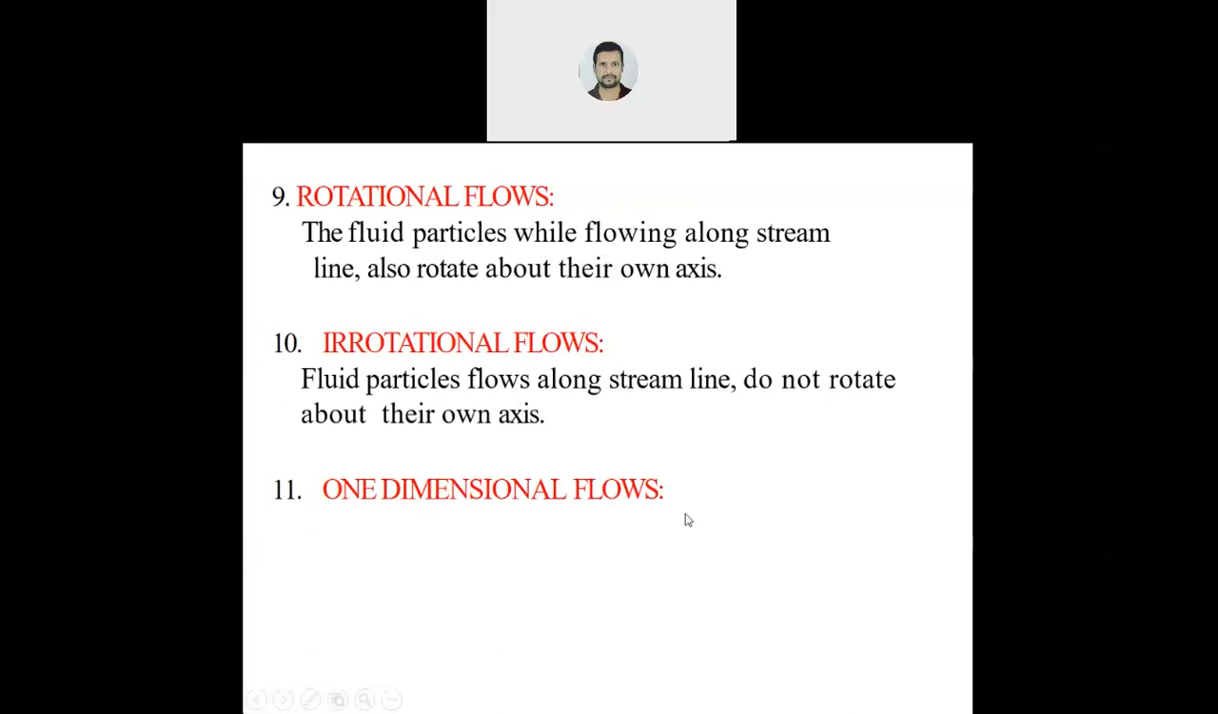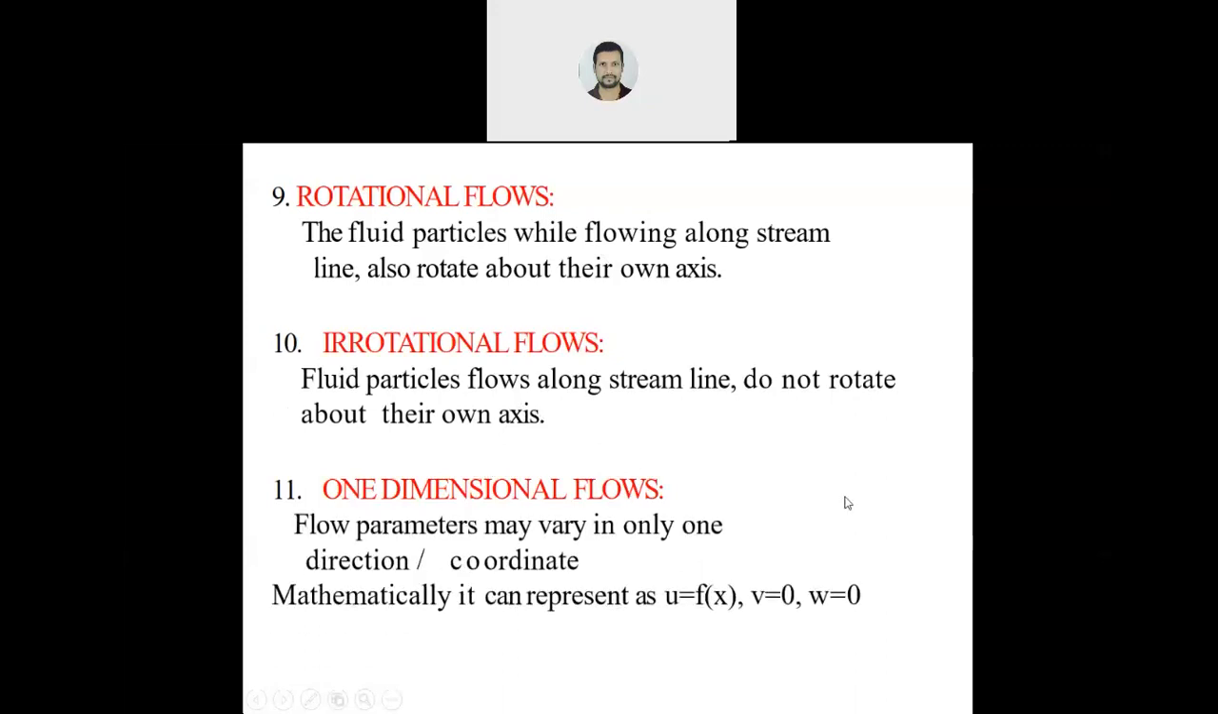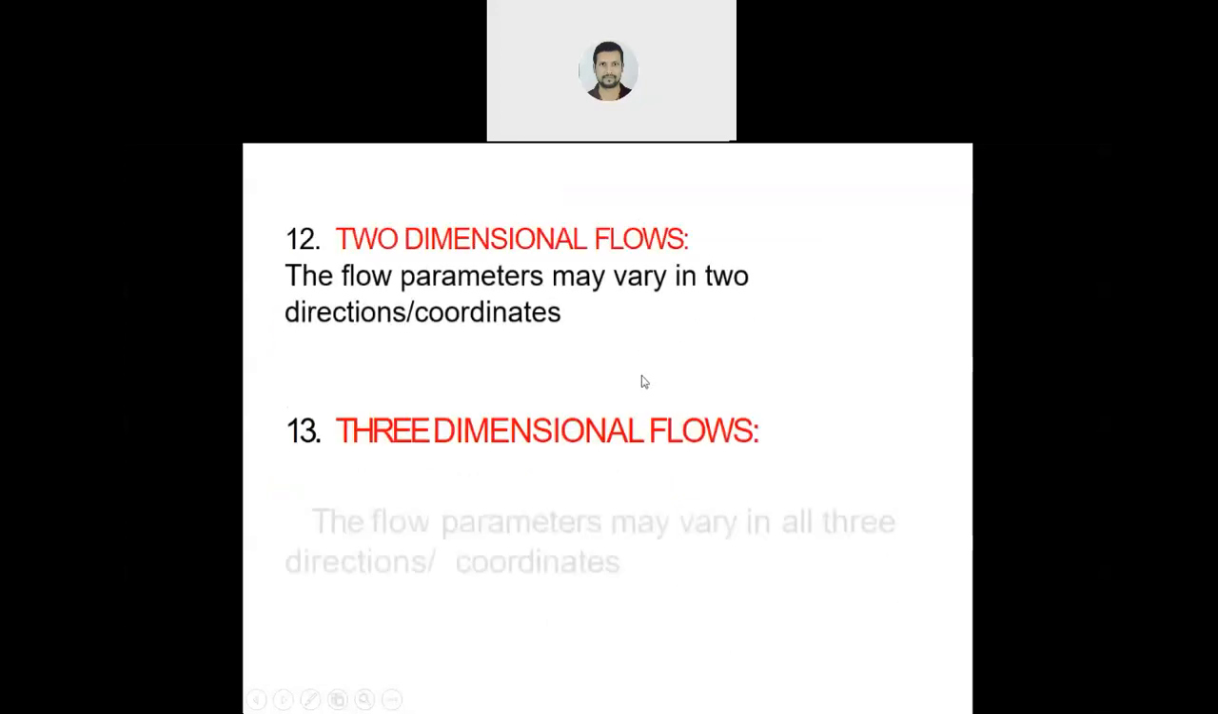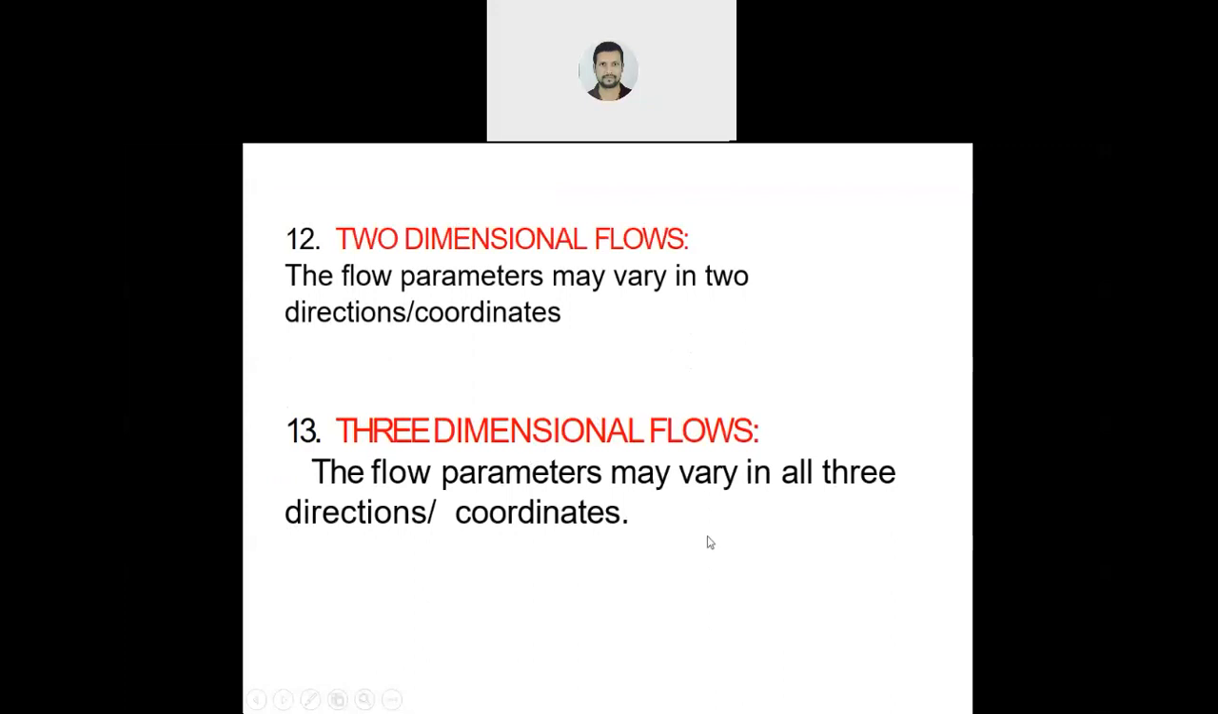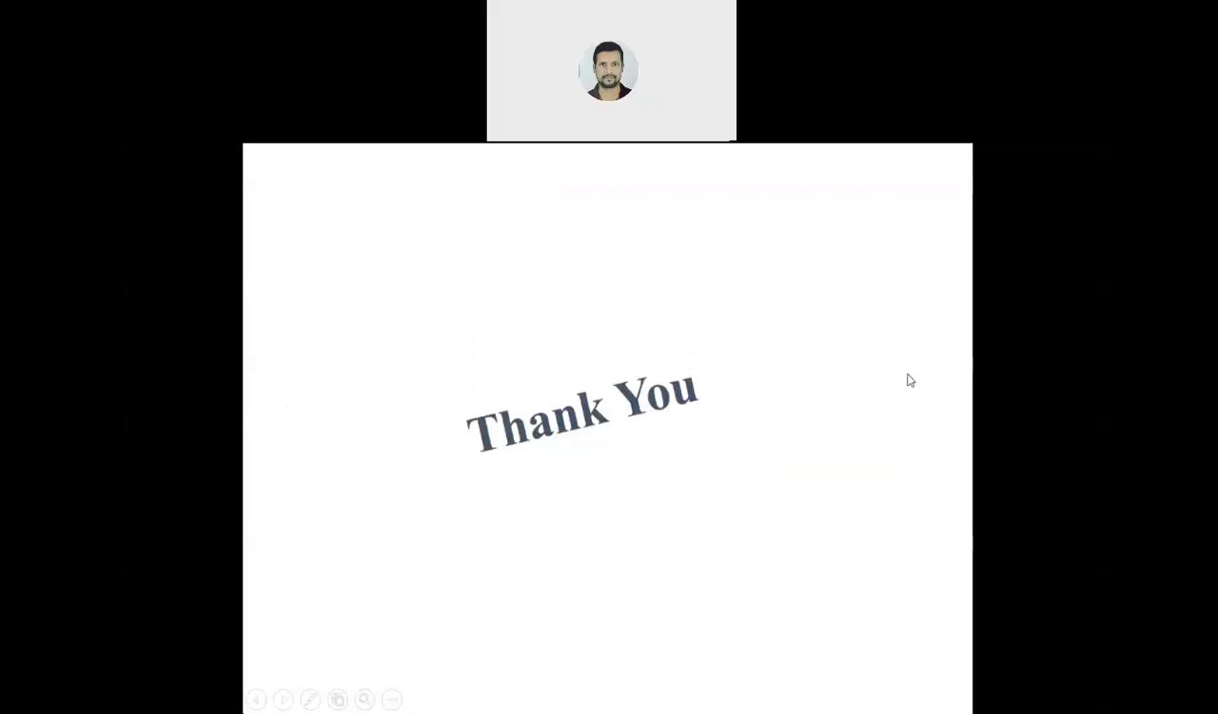Clear? Now one dimensional flow, two dimensional flow, three dimensional flow. In one dimensional, u velocity component will be there, v and w will be 0. In two dimensional, u and v will be there. In three dimensional, all the three coordinates will be there. Correct? So these were the different types of classifications of fluid flow. I hope I am clear.